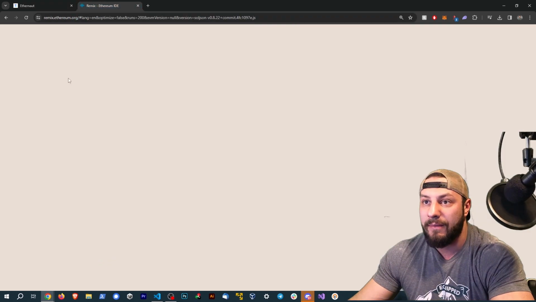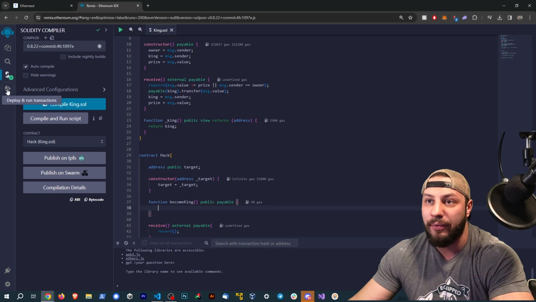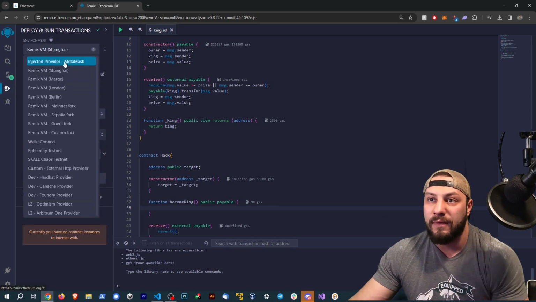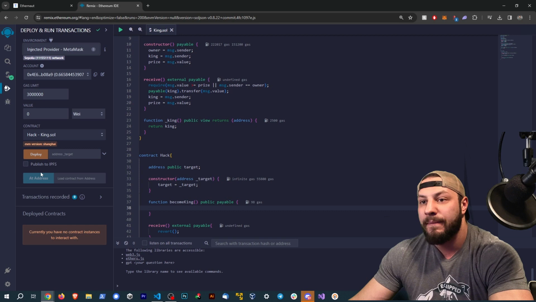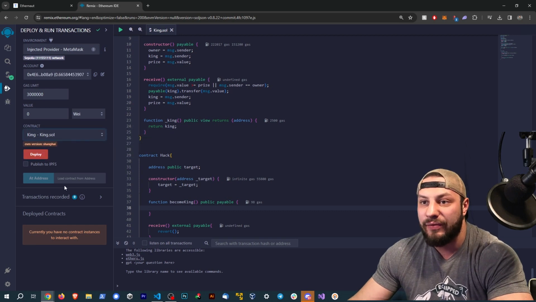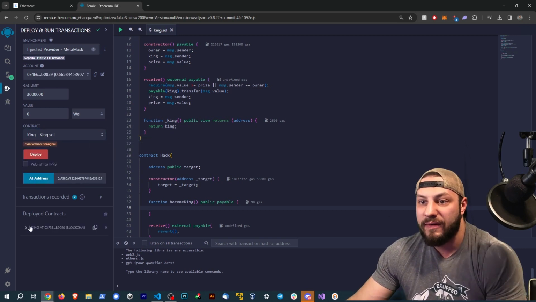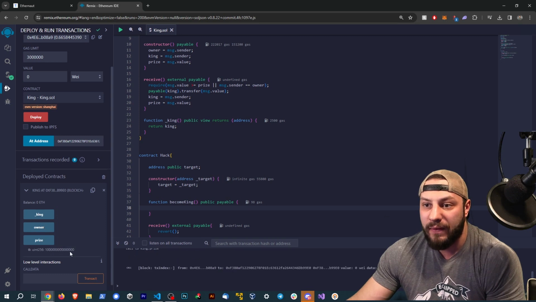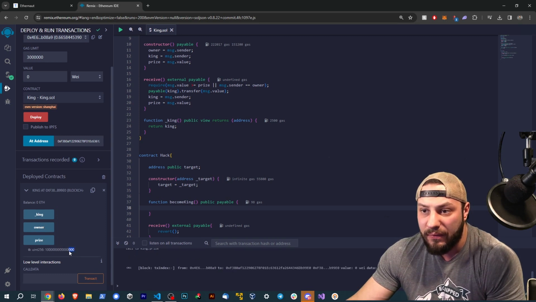Copy that, back to Remix, and we're going to go to this tab, the deploy and run transactions. We're going to drop down to inject and provide a MetaMask, and then select the king contract. We're going to load this address here and take a look at the prize. So right now the prize is 1, 2, 3. Let's just copy that.